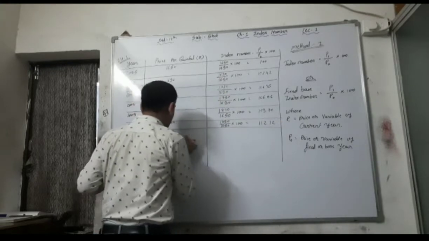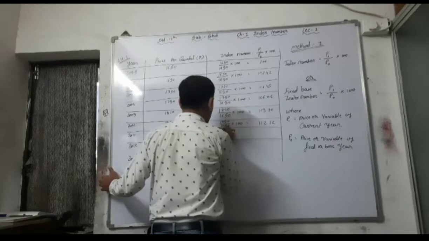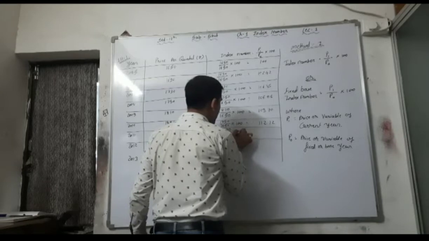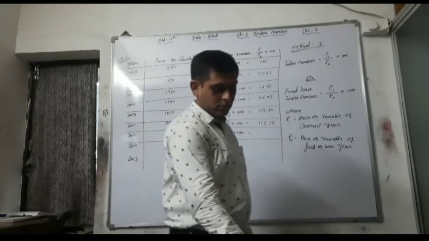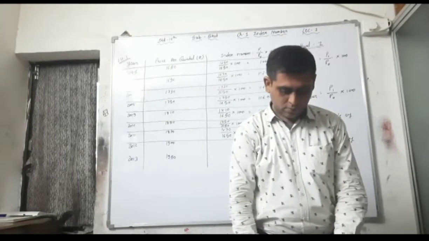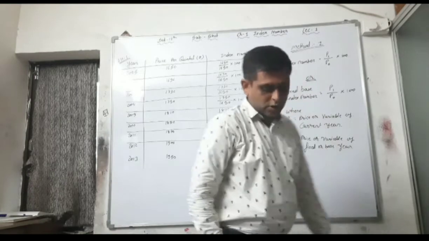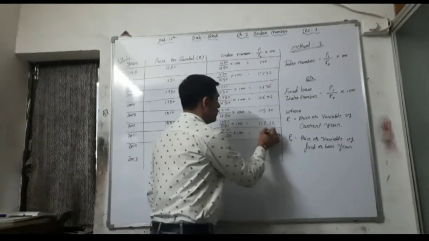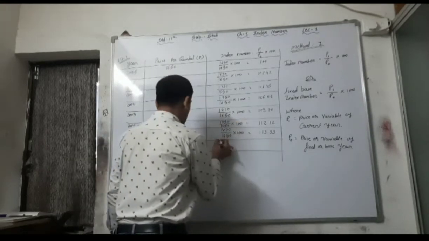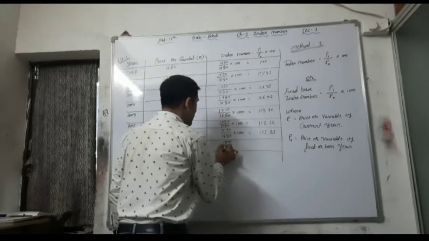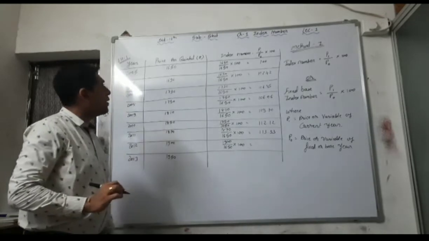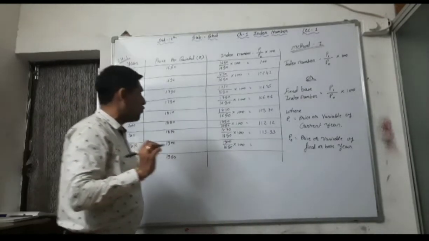In 2011, 1870 divided by 1650 into 100, that is 113.33. In 2012, 1900 divided by 1650. See, 1650 is common because we are taking a fixed base, that is the 2005 year's value.